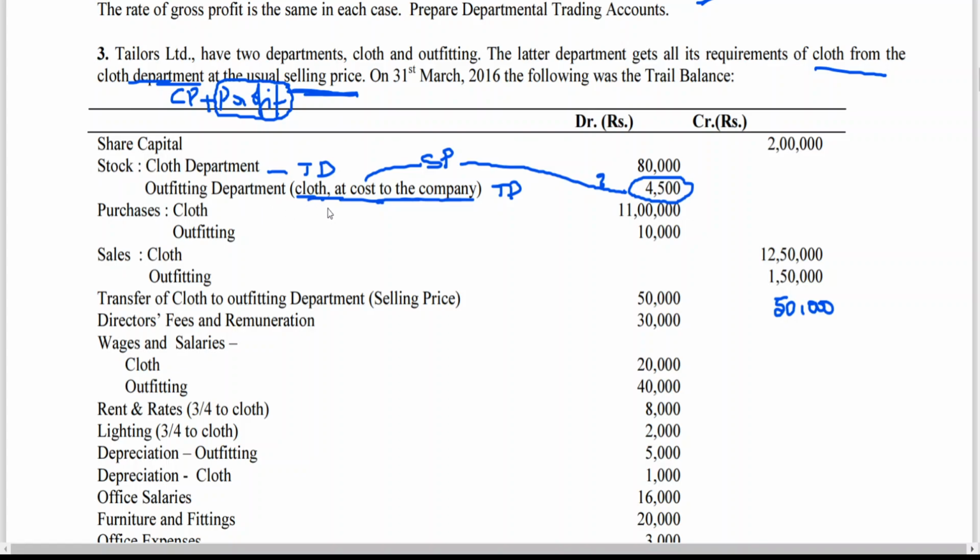That is the reason why the stock with the outfitting department belongs to the cloth department. So if it is cost price to the transferee, no need to change. Since it is cost price to the company, we need to convert it into selling price. This is more than a 30 year old problem.